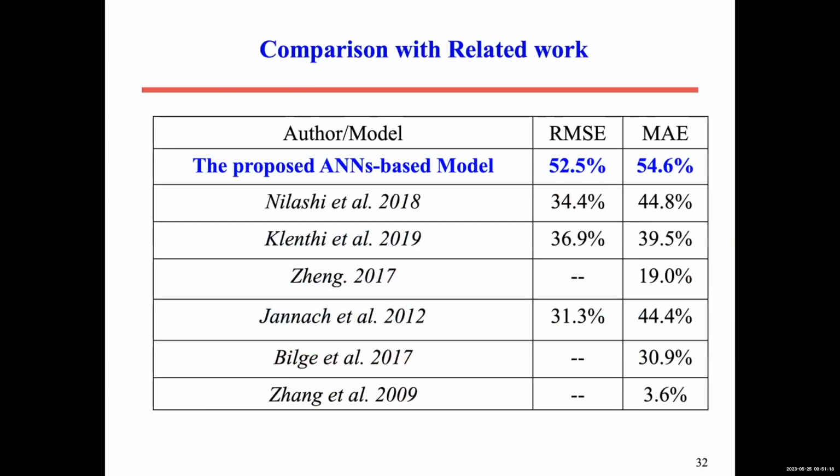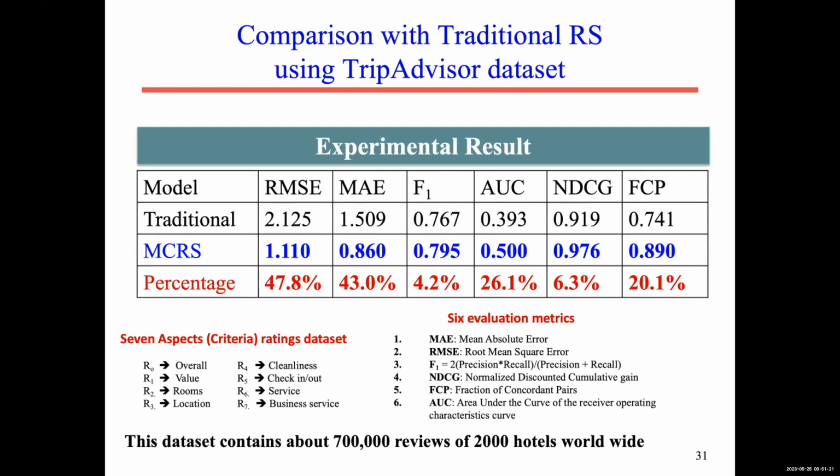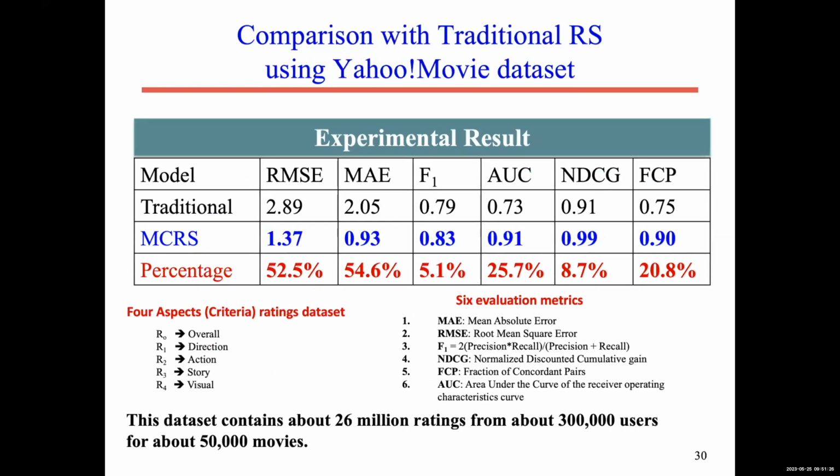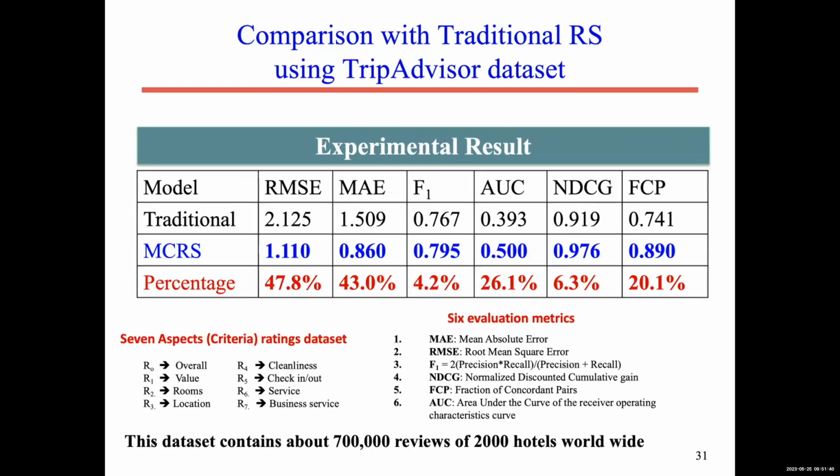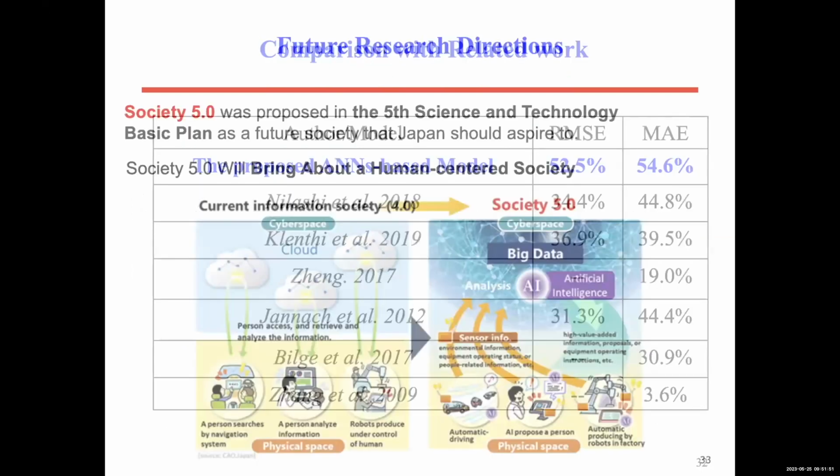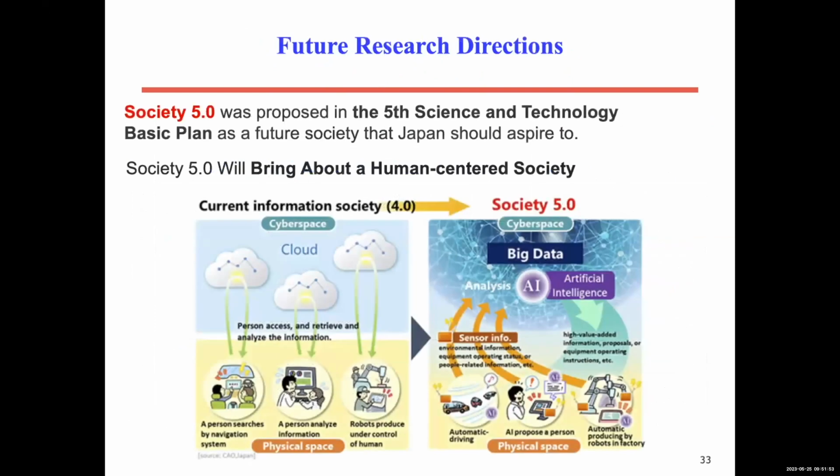First is Yahoo Movie, a data set containing 26 million ratings from about 300,000 users with about 50,000 movies. We also experimented with our model on the TripAdvisor data set, which contains 700,000 reviews of 2,000 hotels worldwide. And this is a comparison with other existing research, but unfortunately, I have no time to explain the future